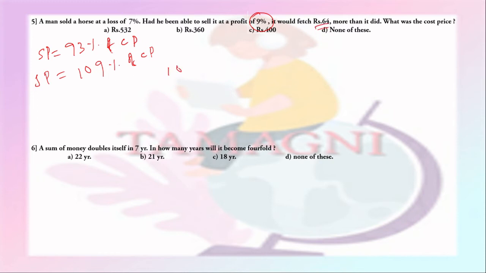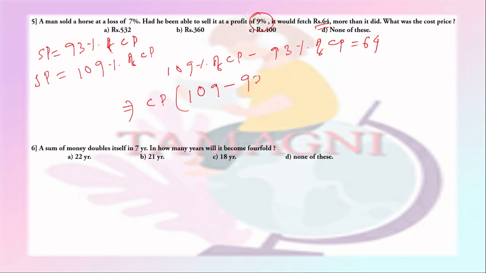So 109% of CP minus 93% of CP will be equal to 64. From here we get CP into (109 minus 93)% will be equal to 64.